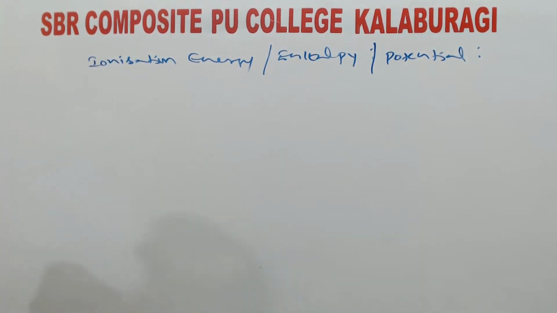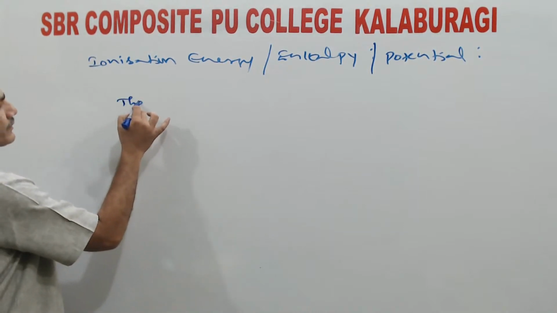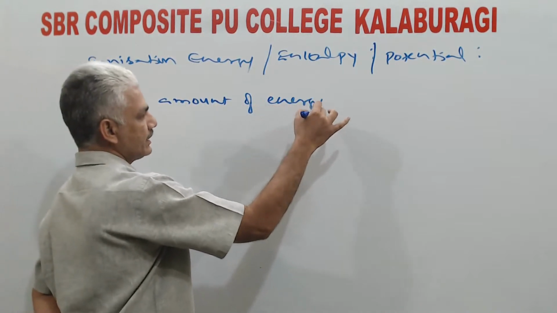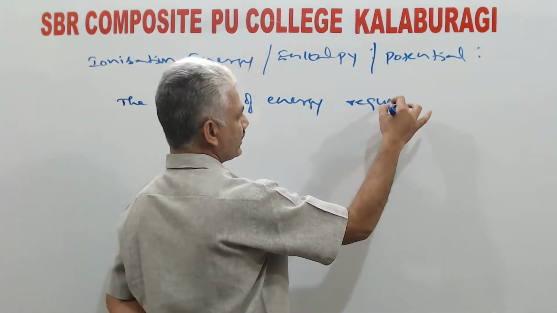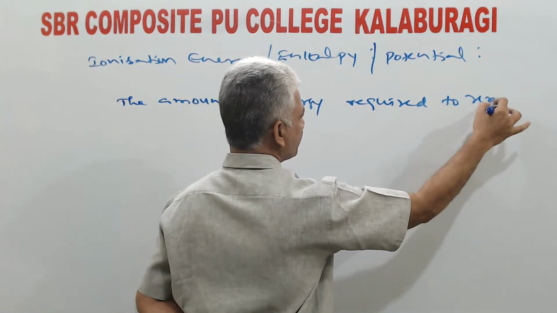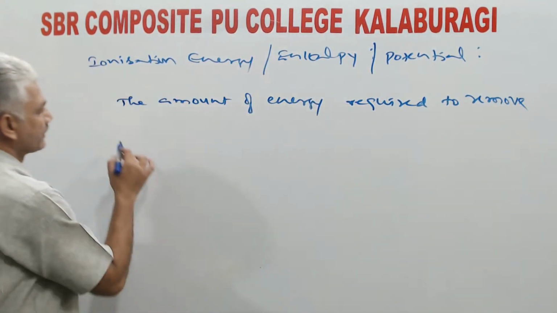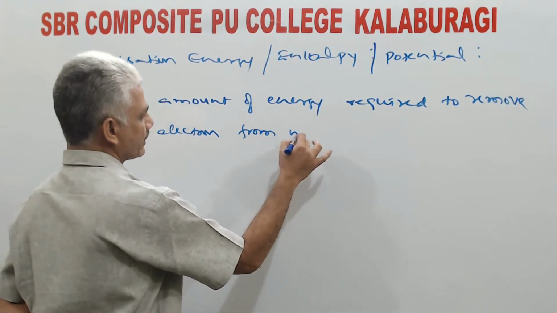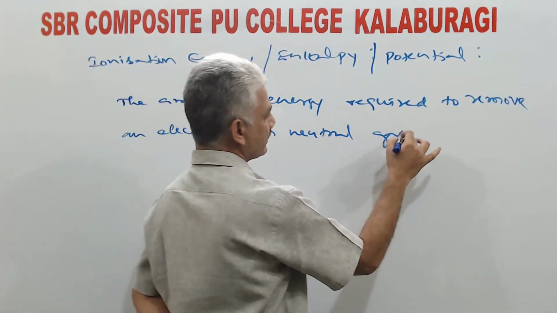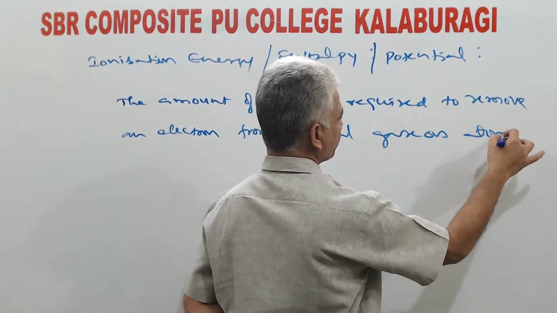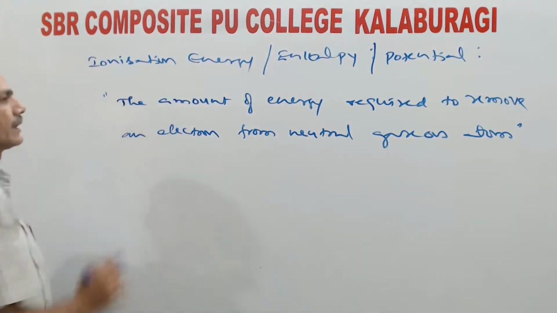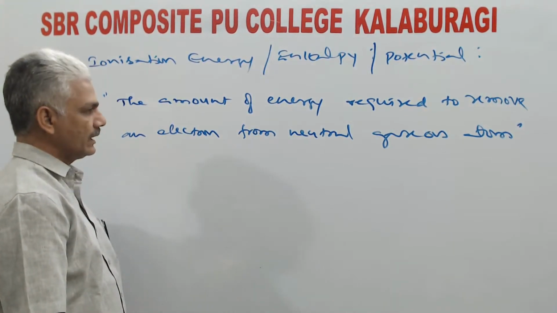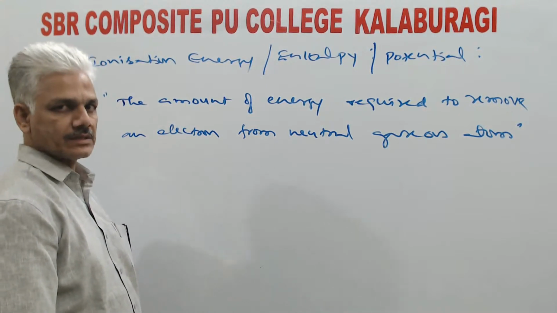It is defined as the amount of energy required to remove an electron from a neutral gaseous atom.